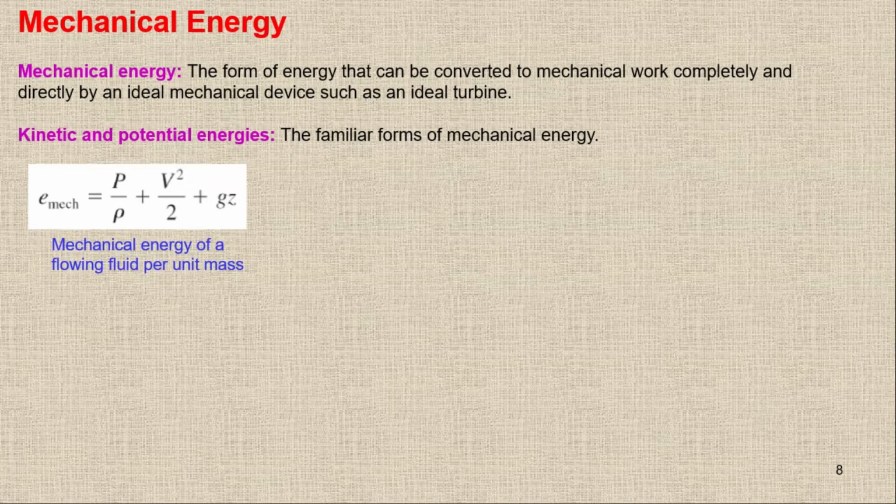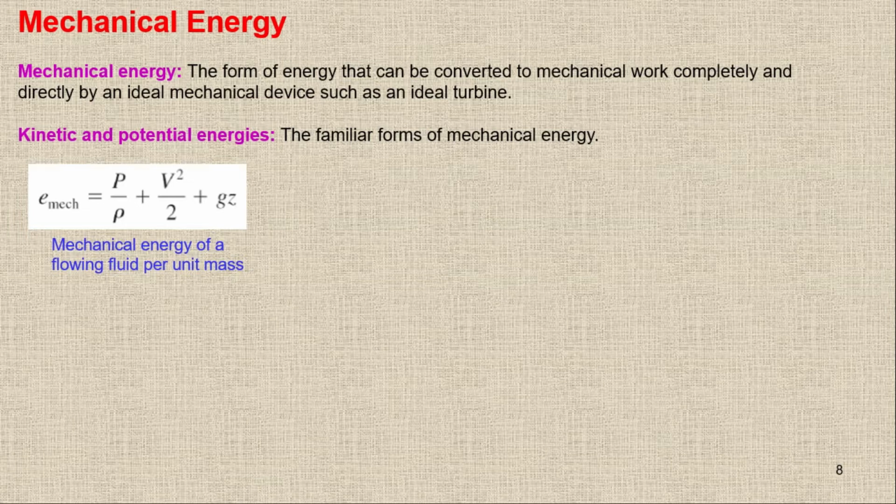We have the e mechanical, or the specific mechanical energy, or the mechanical energy per unit mass. So we have kinetic energy, we have potential energy, and we have to define one more energy which is called flow energy. So this P upon rho is basically flow energy. And the mechanical energy is kinetic energy plus potential energy plus flow energy as well.